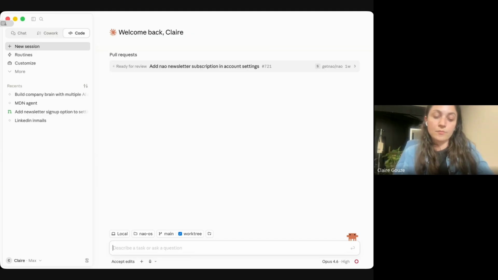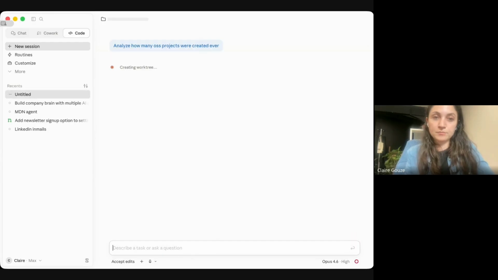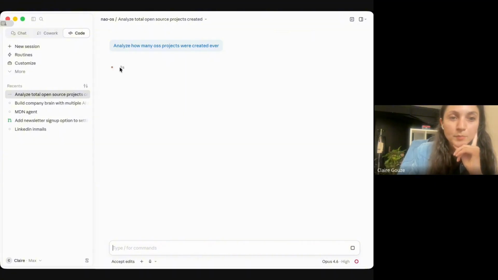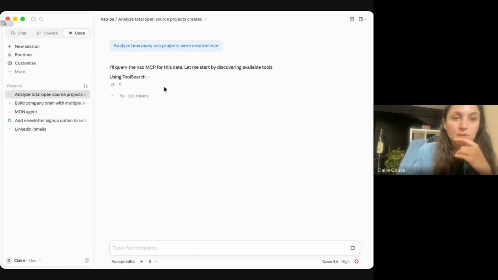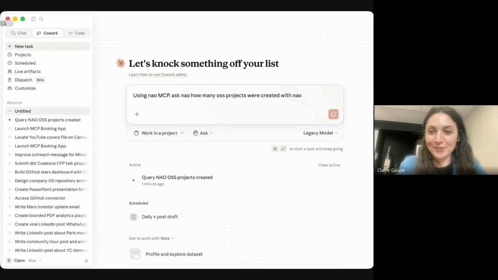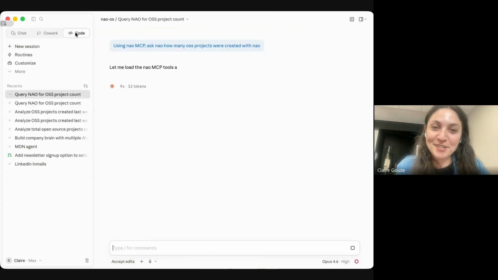So: analyze how many OSS projects were created ever. I didn't even mention Nao, so let's see if it can pick up where to go. I already connected the Nao MCP in my Claude Code. I'm going to launch both Cowork and Claude Code, and let's see which one can do it better.